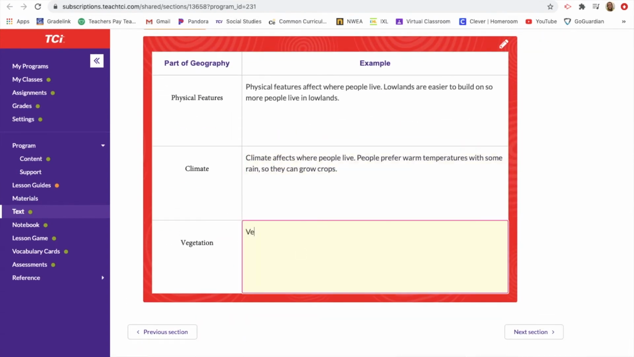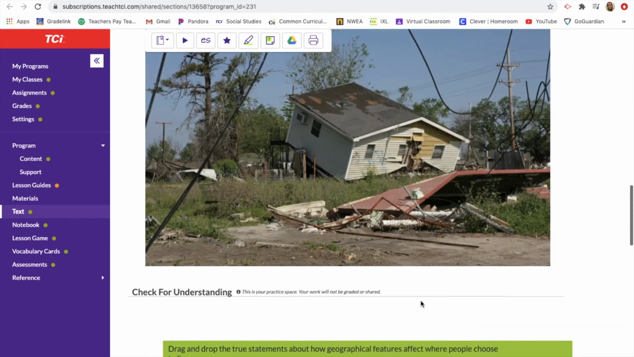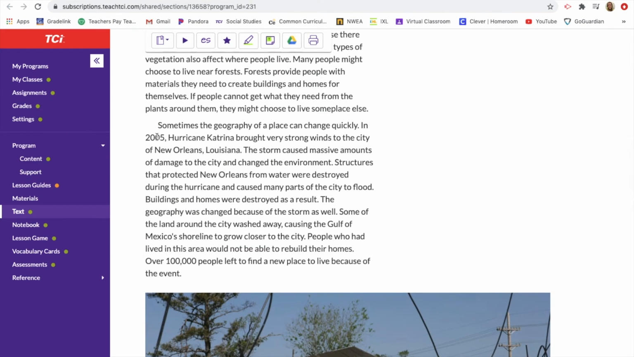Alright, so vegetation also affects where people live. People might prefer forests so they have trees to build houses. And then you'll have a button that says hit submit, but wait to do that until you read the last section. Sometimes the geography of a place can change quickly.